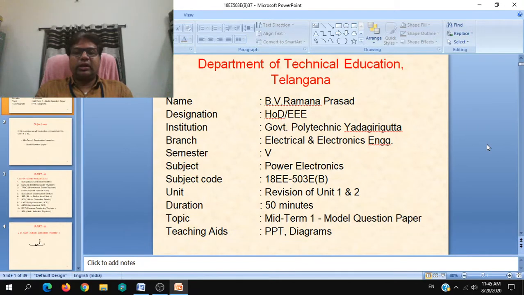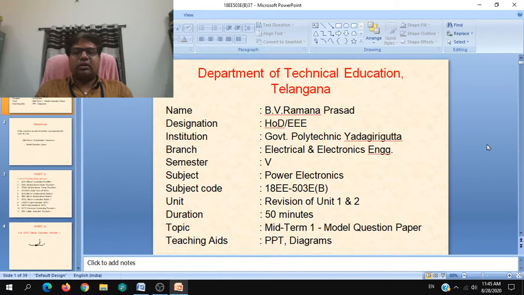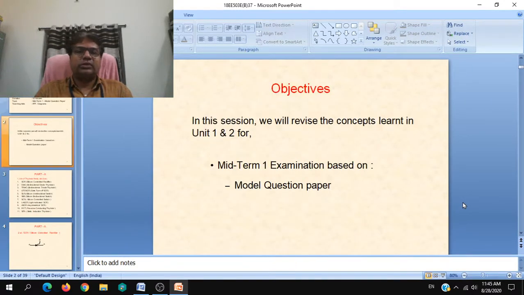We will revise the total concepts as per the midterm 1 examination halfway through the semester based on the model question paper given in the curriculum. So this is the objective of this session. We will revise the concepts learnt in unit 1 and 2 for midterm 1 examination based on model question paper.